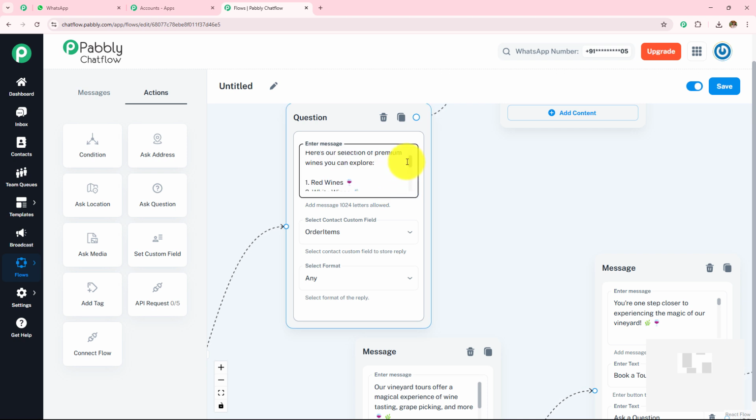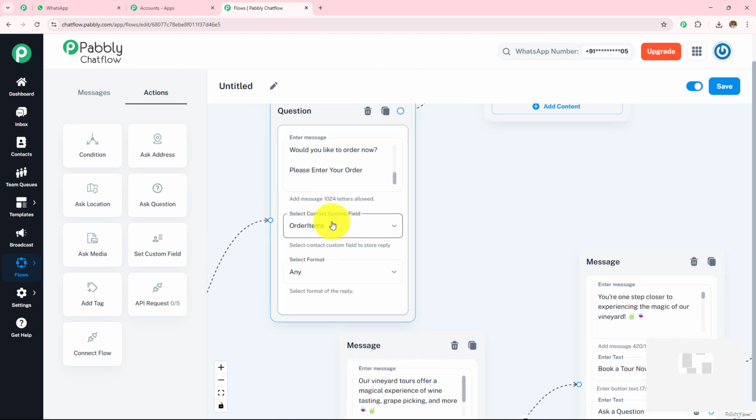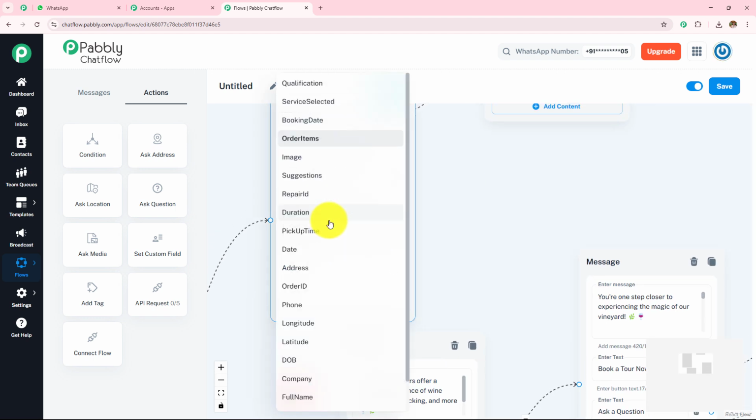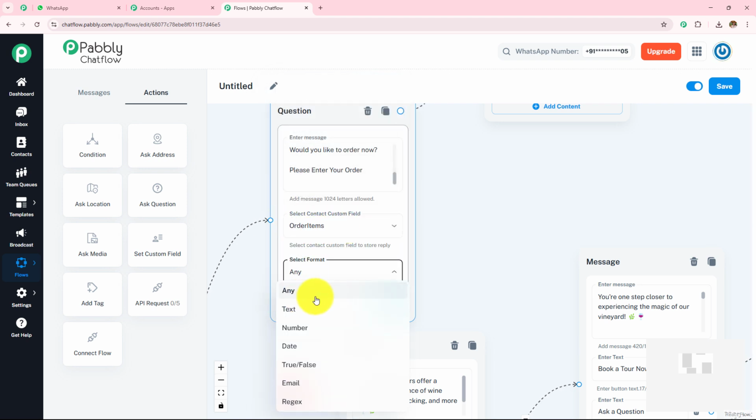Now here, why I have done this? Because I want to take order from them and I want to save that order with their contact. So here I have asked them the question, and as soon as they're going to answer me, I am going to send them this message. Now here, as you can see, I have selected my contact custom field as the order items, and then I've selected my format as any, because the format could be any. They could tell me that they want 2 wine, 3 wine, whatever. So that's why I have not selected the format as text only, number only, or date only.